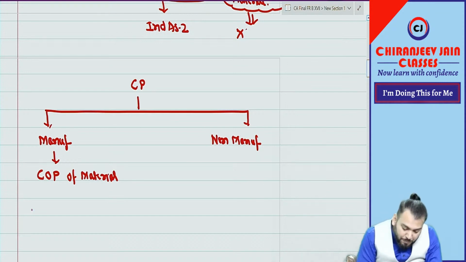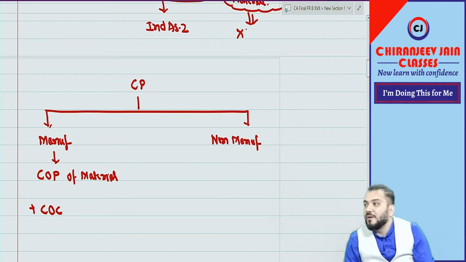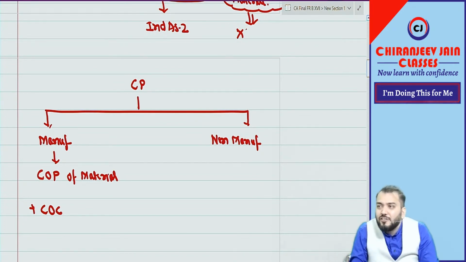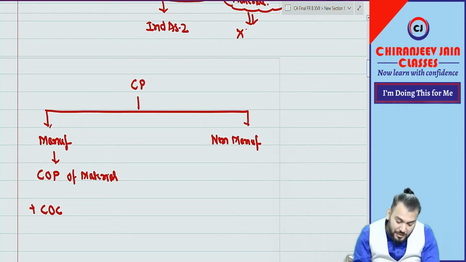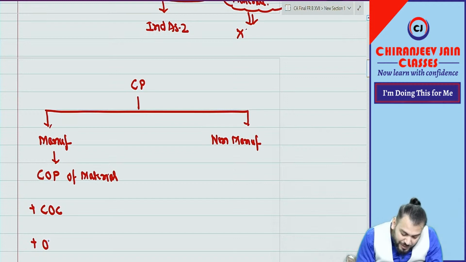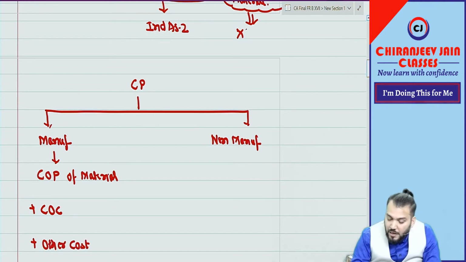Correct. Then plus what? Cost of conversion. The conversion cost incurred for converting raw material into finished goods. Okay. Then it will also include some other cost. What is other cost? We'll discuss.